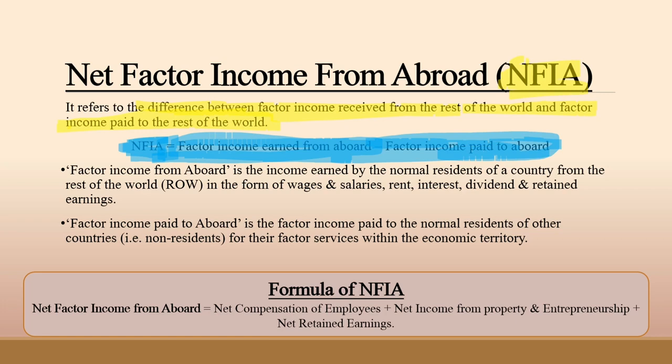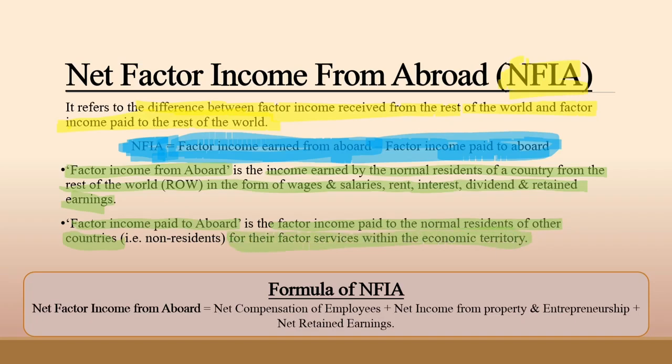Here are the two components in this formula. Let's discuss these two components. The first component is factor income from abroad. In this, income is earned by a normal resident of a country from the rest of the world in the form of wages and salaries, rent, interest, dividend, and retained earnings. The next component of this formula is factor income paid to abroad. In this, factor income is paid to the normal residents of other countries for their factor services within the economic territory.